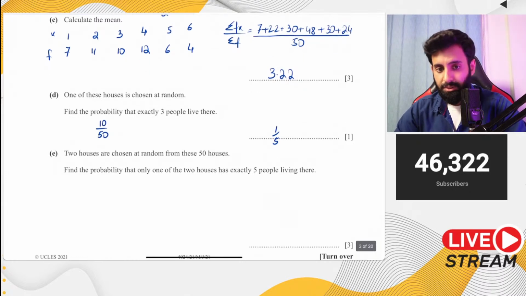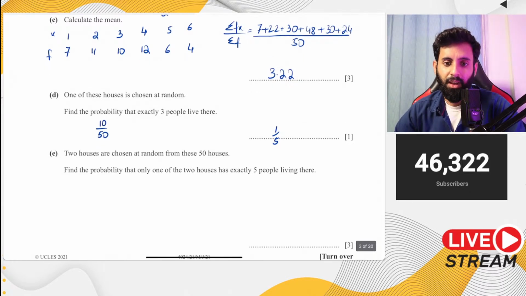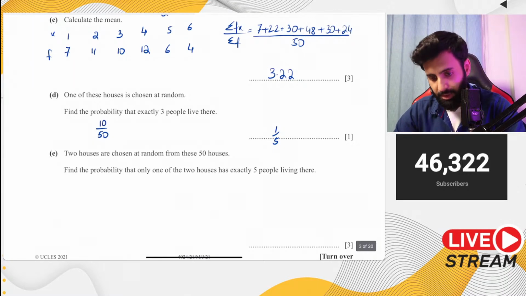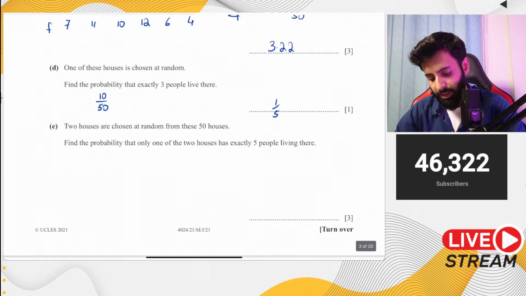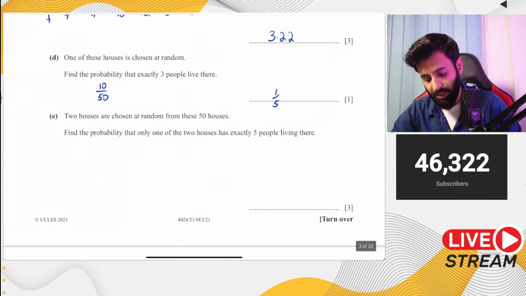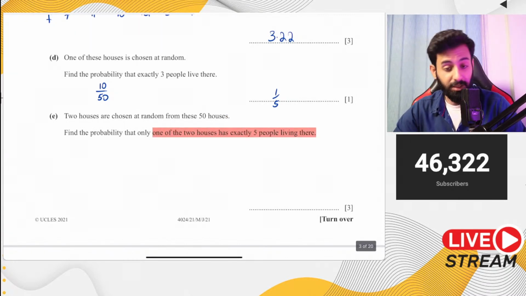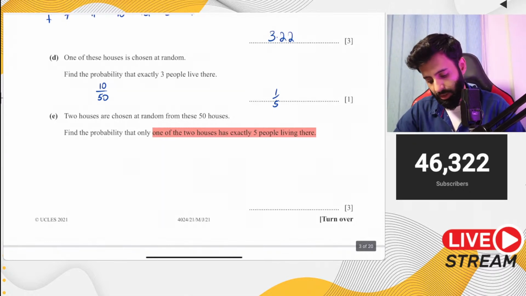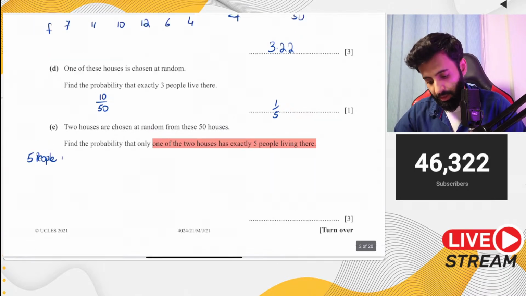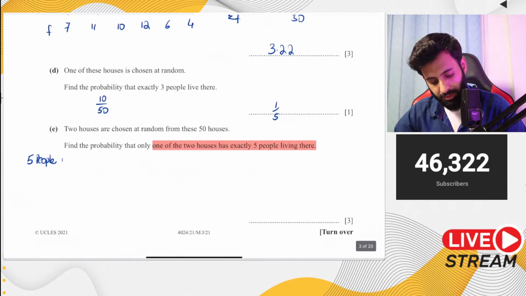Then it says 2 of the houses are chosen at random. From these 50 houses, find the probability that only one of the 2 houses has exactly 5 people living there. Okay. So what is the probability that there are 5 people living in the house? So let's have a look at that. The probability of 5 people is 6 upon 50.